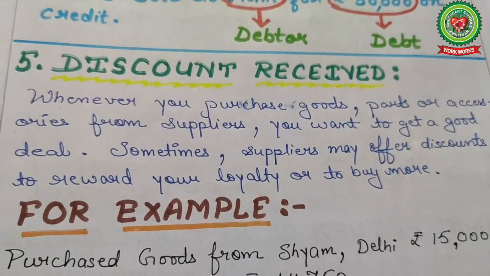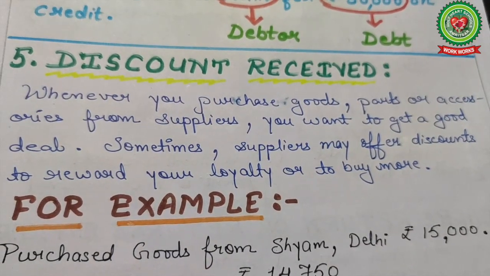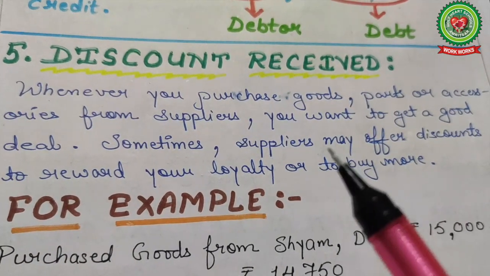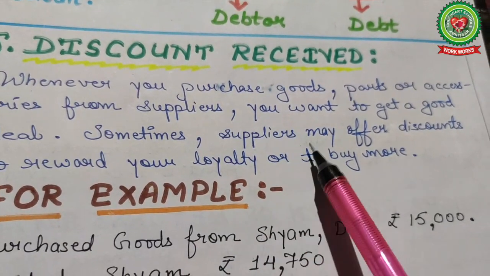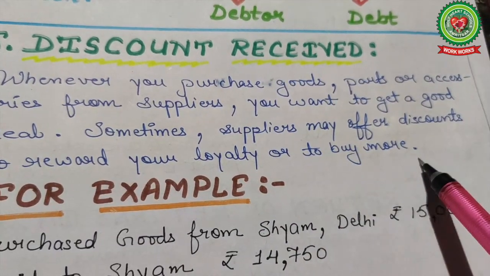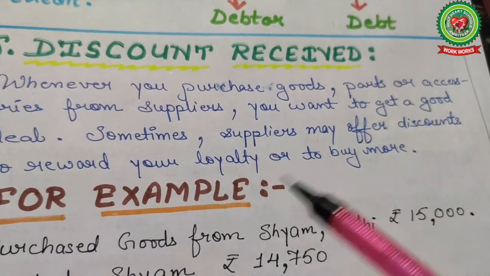Now the next point is discount received. Whenever you purchase goods from the supplier, you want to get a good deal. Sometimes the supplier may offer a discount to reward your loyalty or to buy more. Discount received is when the seller provides you any type of discount.